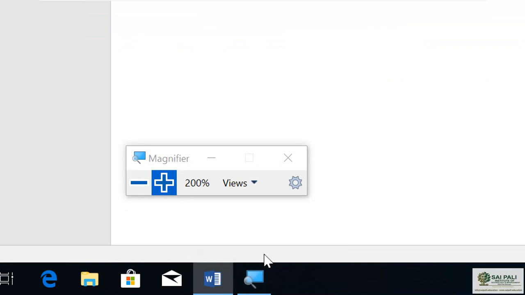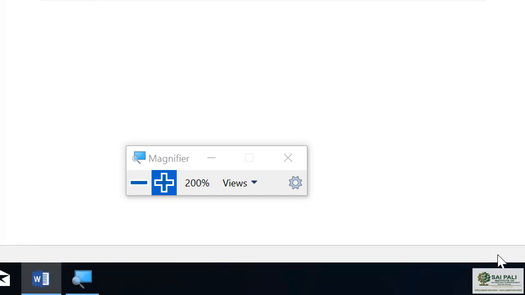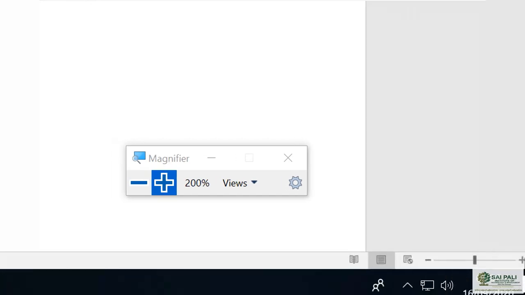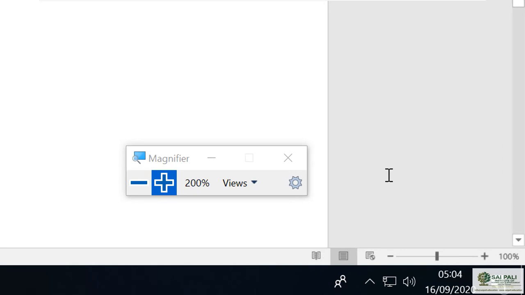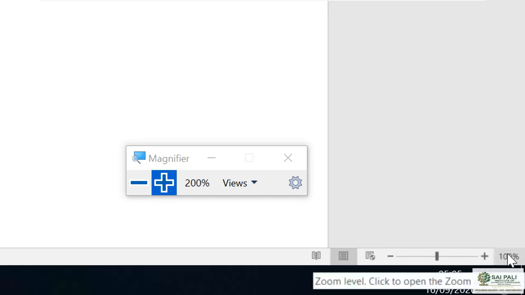And in the bottom of the document, this thing here in the right corner, you have these options. You have this option for view, read mode, print layout, and web layout. And also you have this zoom option. It is in the middle of the zoom, that means not minus, not plus, it is 100% zoom. You can increase the zoom, you can decrease the zoom, you can change the print layout.